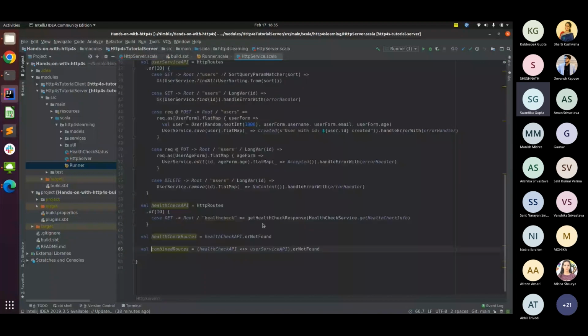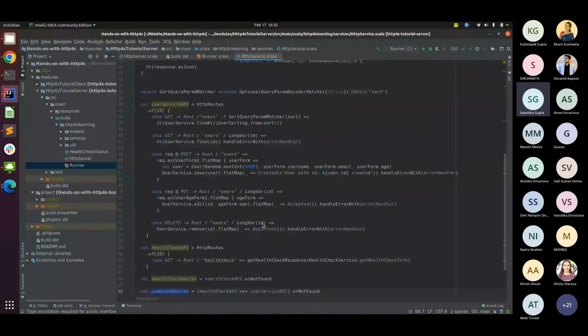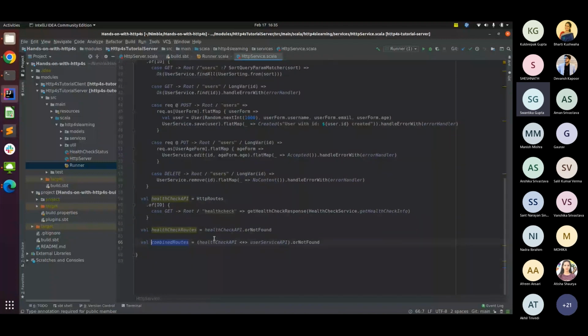Now, what is interesting is this particular set of code that we've written to create the HTTP routes. Like I said, you can compose, you can add one route to another. So this is what we have done here. We have created one set of routes, the health check API, and then another one, the user service API. We have added them together using the combineK operator. This will make sure that whenever the server is up, both of these routes are available and can be hit. And if the hit endpoint does not match any of these, then a not found response will be given back to the client.